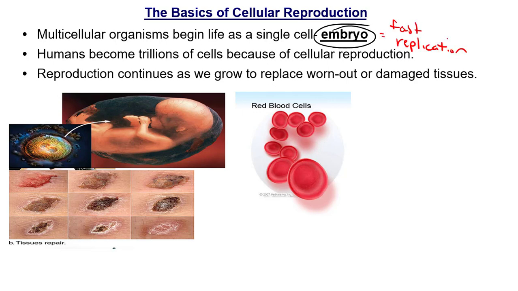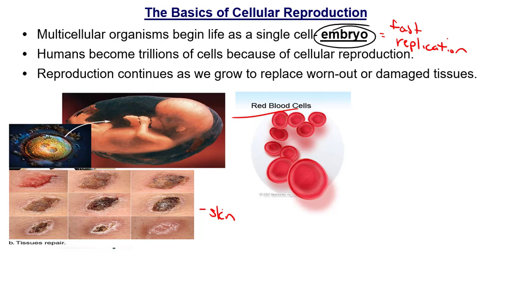Some other cells in your body also need to replicate fast. As you know, skin cells must reproduce very quickly because you're constantly shedding your skin. And also, if you have an injury or a cut or anything like that, your skin has to repair. Same thing with your red blood cells. They must replicate very fast because your body needs to replenish red blood cells, keep them fresh. Other cells in your body, as you know, will never reproduce.